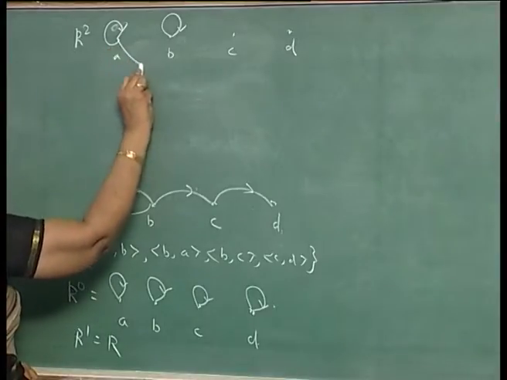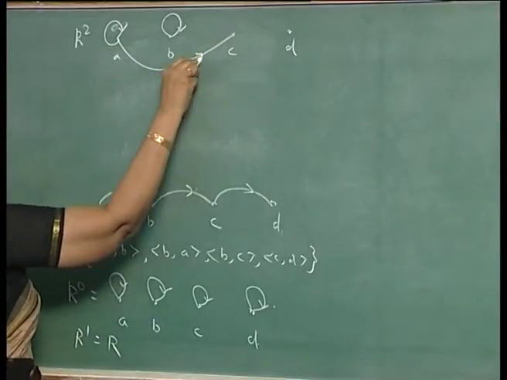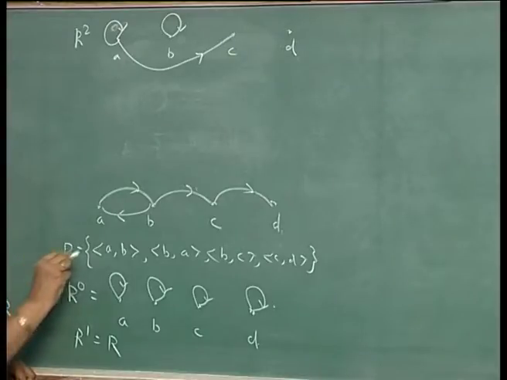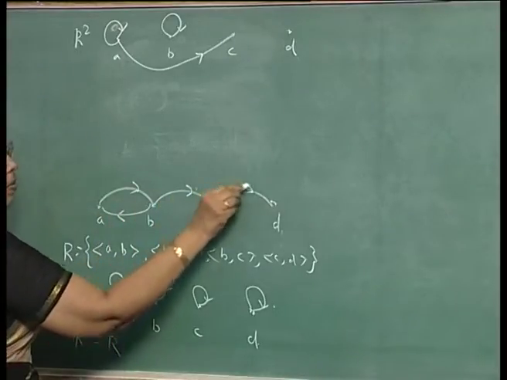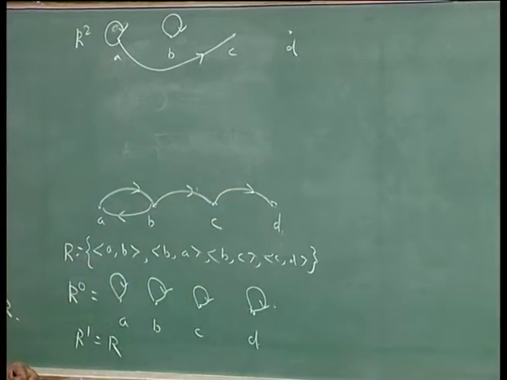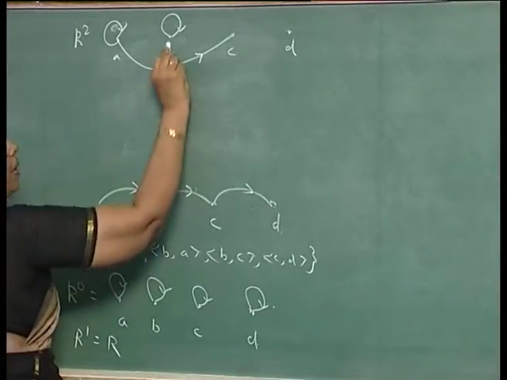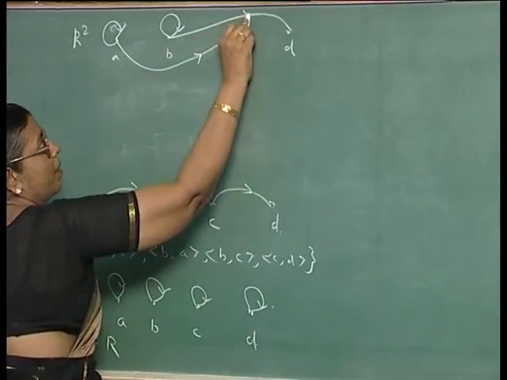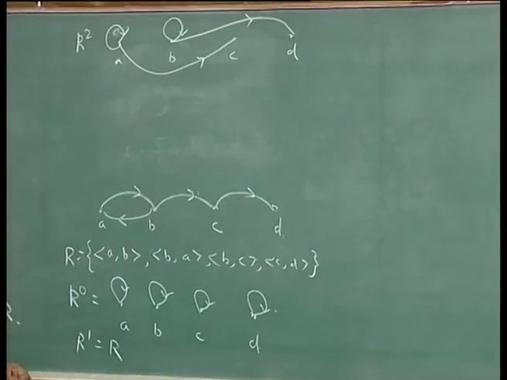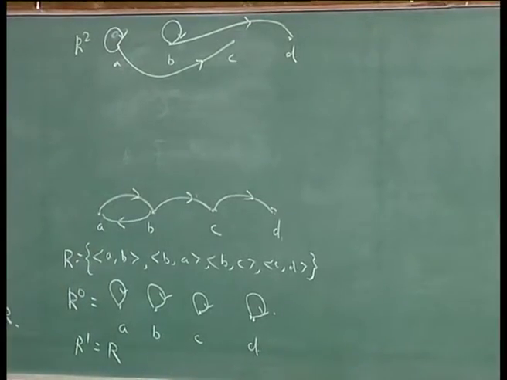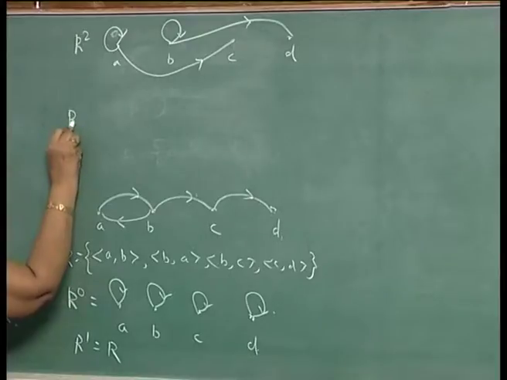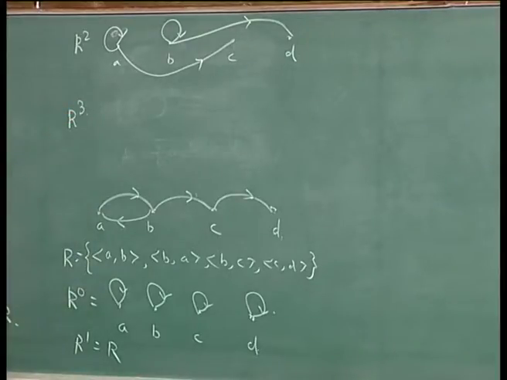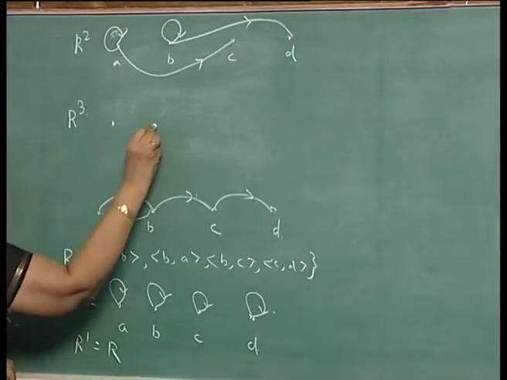So, A to C there will be an arc. B to C, C to D there is an arc. So, B to D there will be an arc. This is R squared. Then R cubed will consist of all paths of length 3 replaced by a single arc.